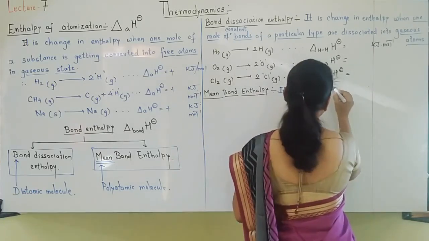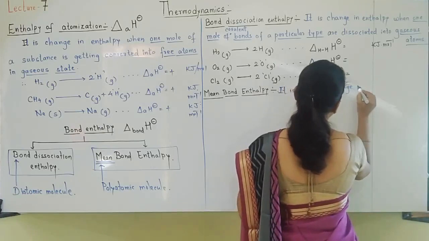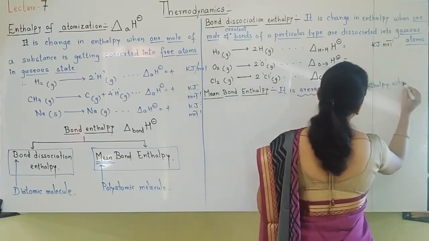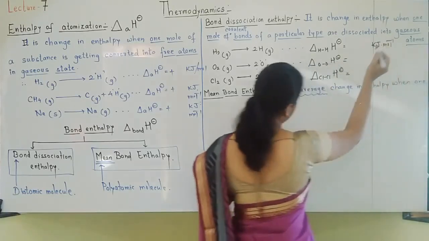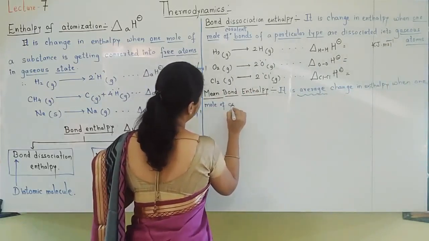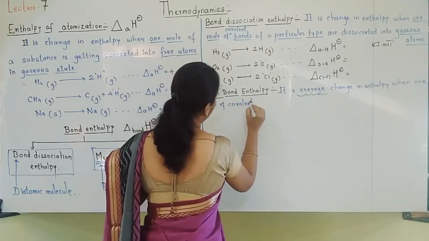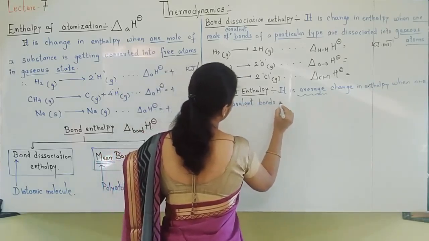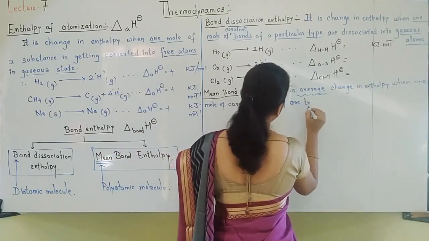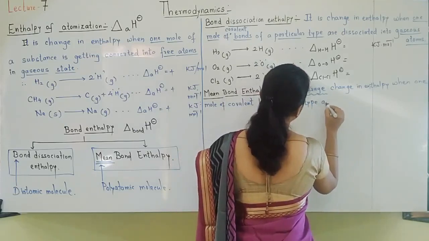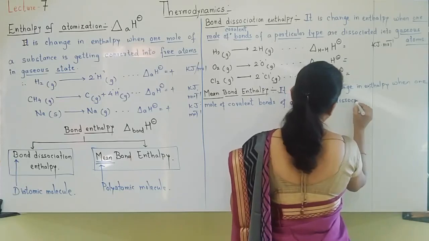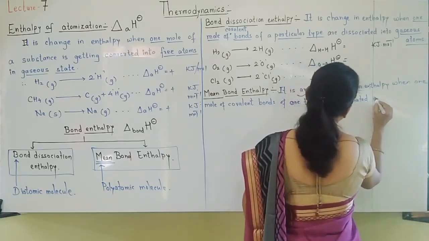It is the average change in enthalpy when 1 mole of covalent bonds of one particular type are dissociated into gaseous atoms.